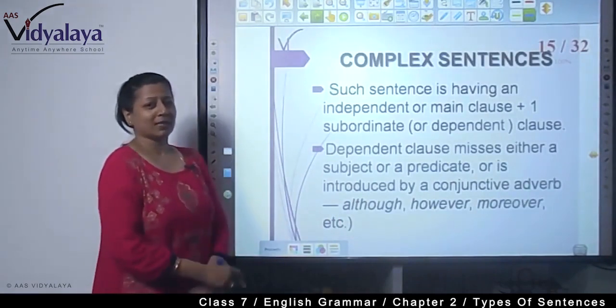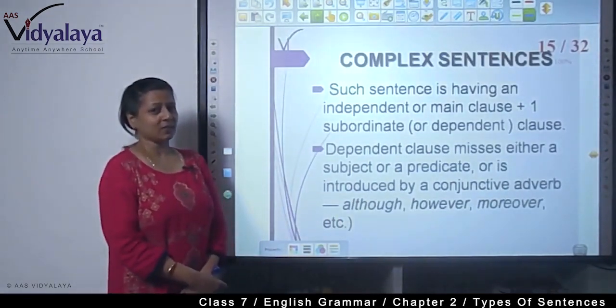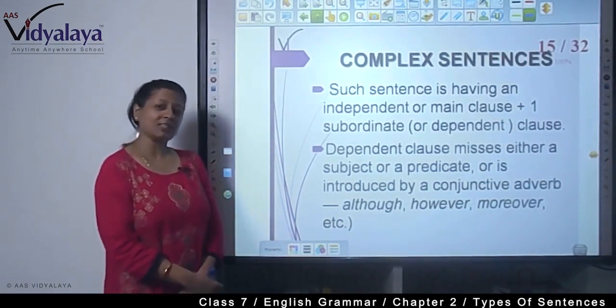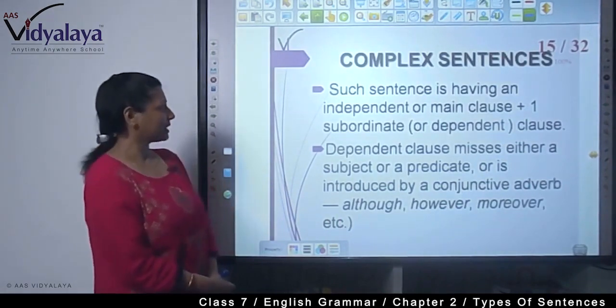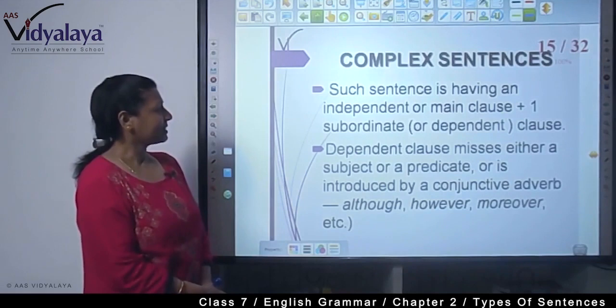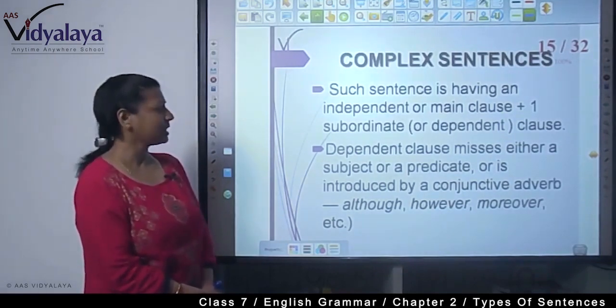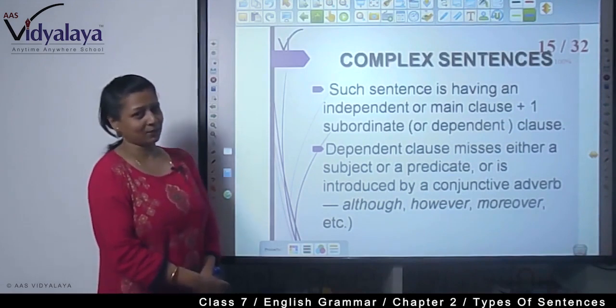Now you know what a complex sentence is. In complex sentences, what do we find? We find one main clause and one subordinate clause. Such a sentence has an independent or main clause plus one subordinate or dependent clause.